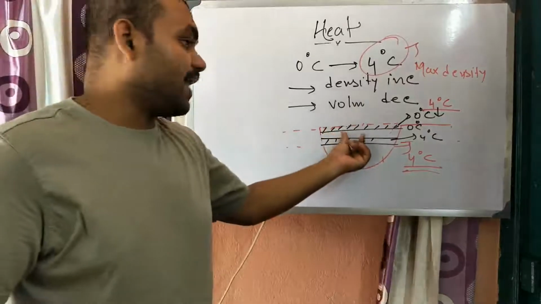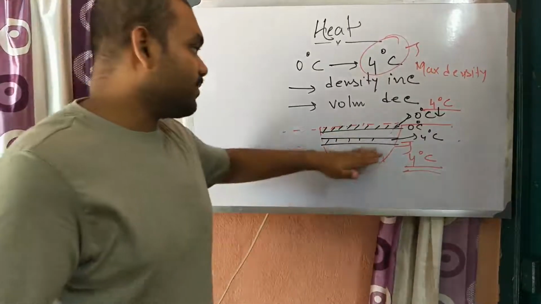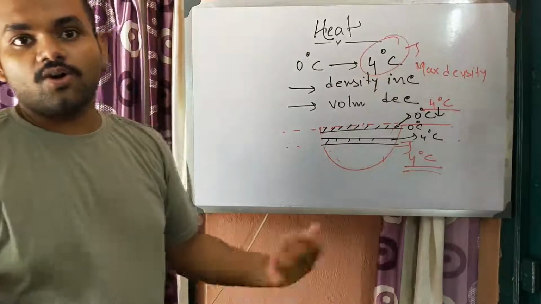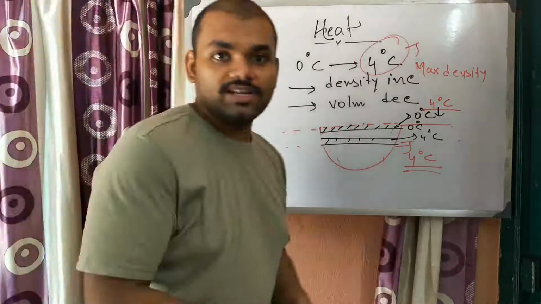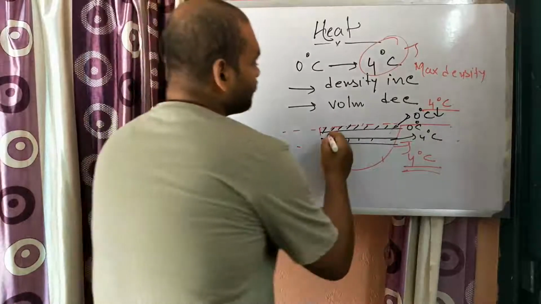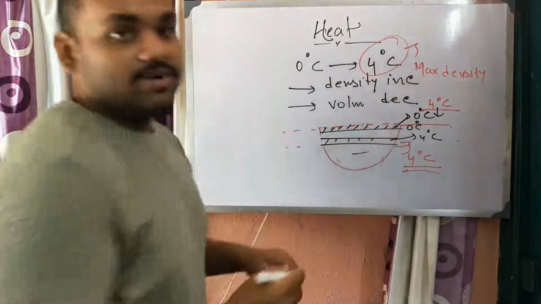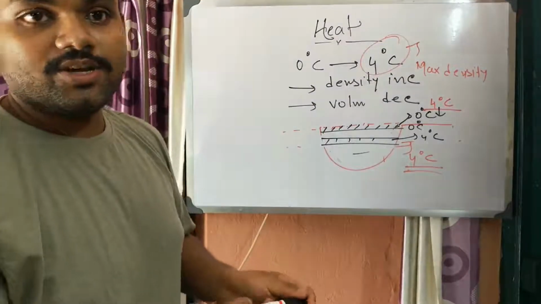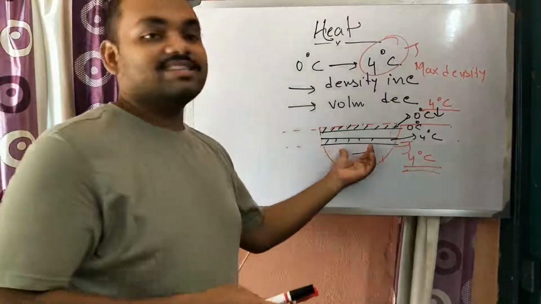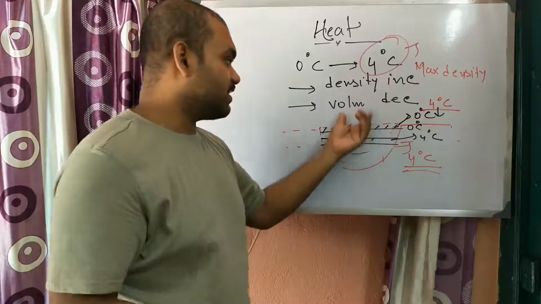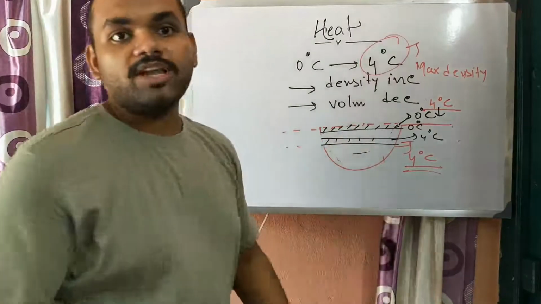So the temperature of the lower portion will remain at 4 degrees Celsius, and it will not go to 0 degrees Celsius. So there is a layer of ice formed, and the downward portion remains liquid, so aquatic animals can easily stay here. But if this phenomenon did not occur, then the total water body would freeze.